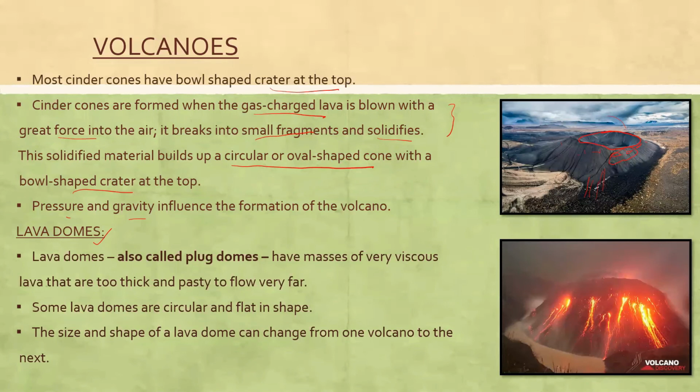So the last type of volcano is the lava domes, also known as plug domes. The lava that comes out is so thick and viscous. Viscous means it is very thick, so the lava does not flow very far and it accumulates around the source from where it comes out. So some lava domes are circular and flat in shape. So as you can see, the shape is a bit circular and flat at the top. So the size and shape of the lava dome can change from one volcano to the next.